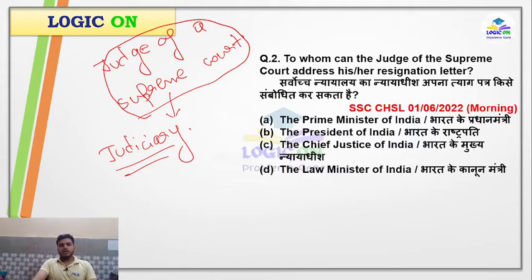So let's move to our question: to whom can the judge of the Supreme Court address his resignation letter? It is the President of India. But remember one thing, he can pass this order only on the recommendation of the Parliament.